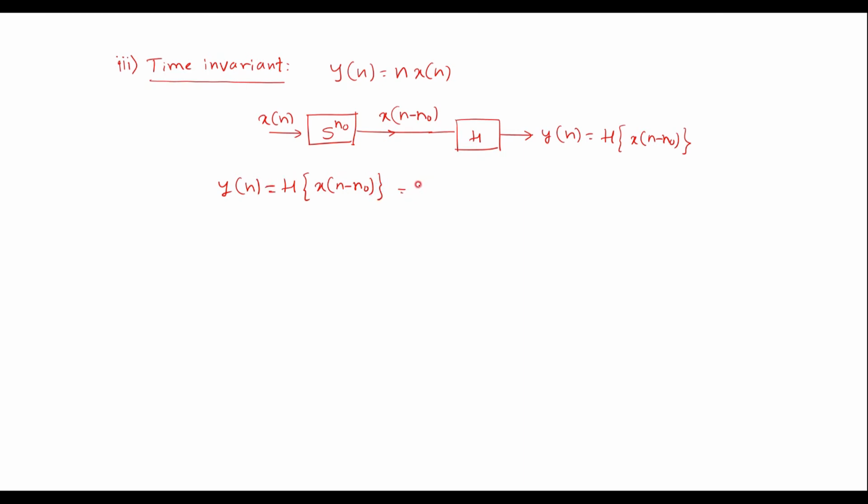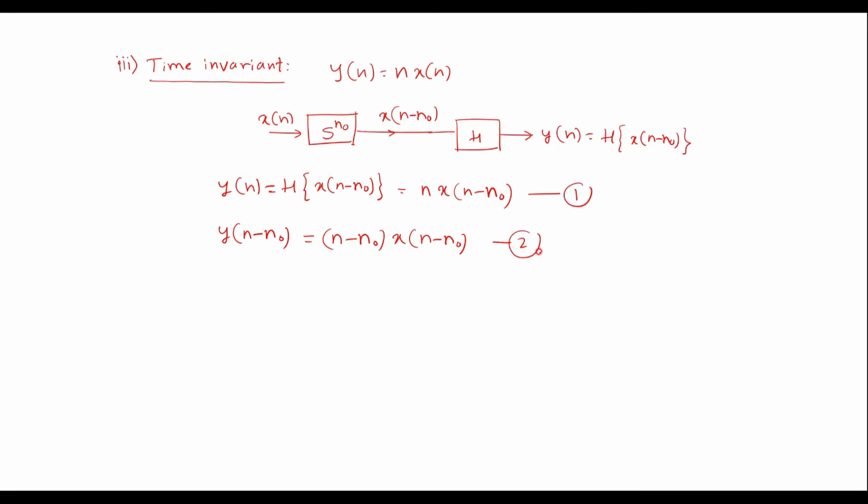We can represent the system as n x of n minus n naught, because here the input signal is x of n minus n naught. Similarly, now we'll apply delay in the output equation, that is y of n minus n naught, replace this n by n minus n naught, is equal to n minus n naught x of n minus n naught. Let it be equation number 1.